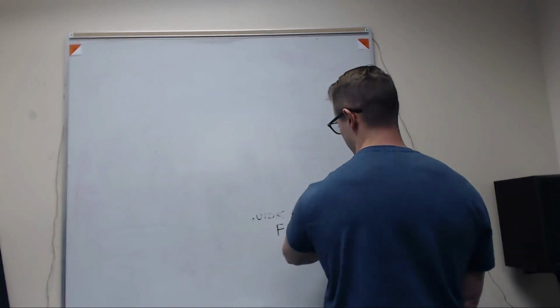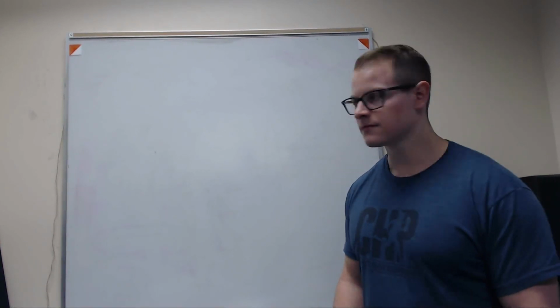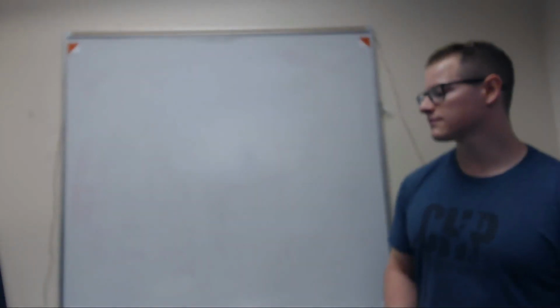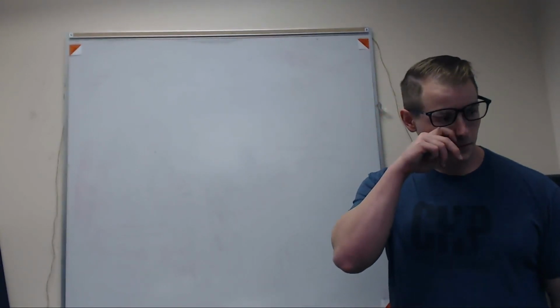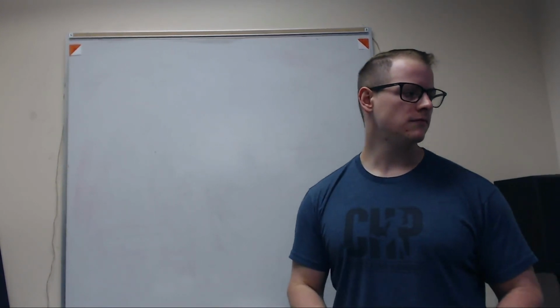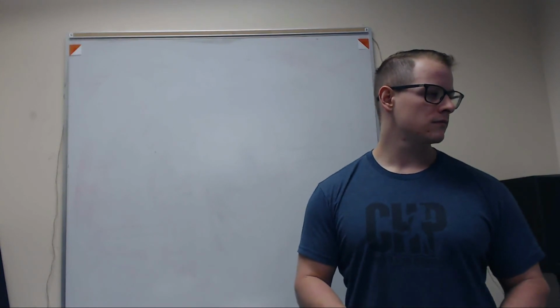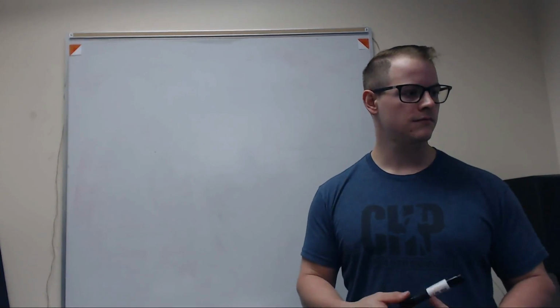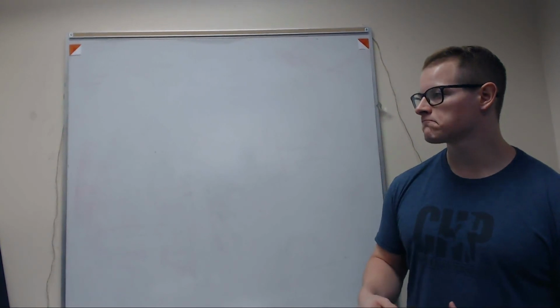Ask your question again. Could you just simply set up a decision tree instead of introducing Bayes' law at all? In fact, what Bayes' law is doing is the math of the decision tree. So you don't need the decision tree; it's more the visual to understand what Bayes' law is doing. You could get the same result, but for scoring, would we need Bayes' law to get credit for the problem? You absolutely need it. Bayes' law is the only way to solve this problem. Okay, we're good? Any more questions about this one?